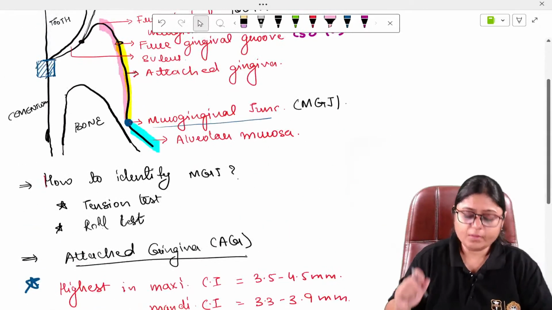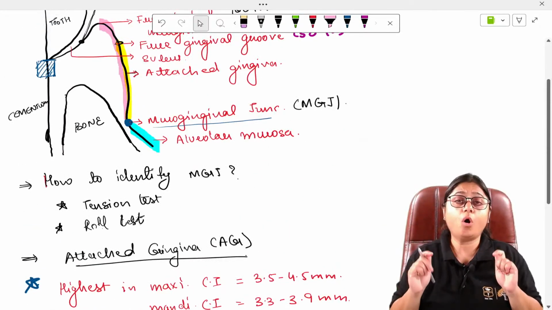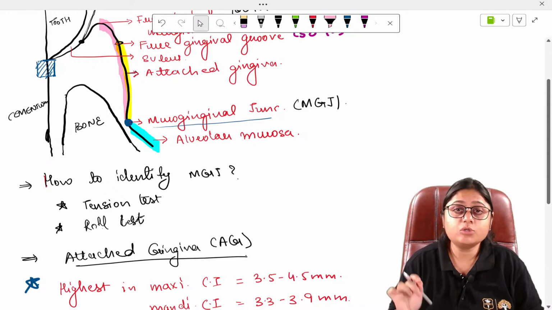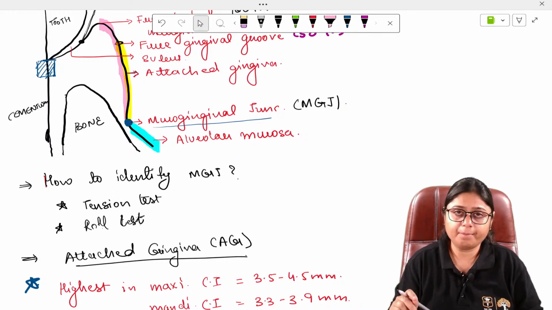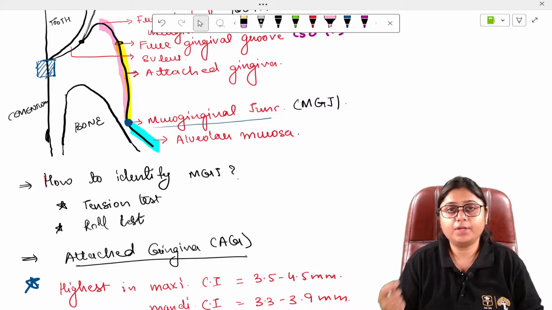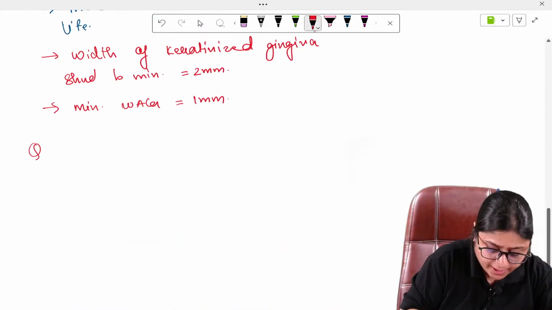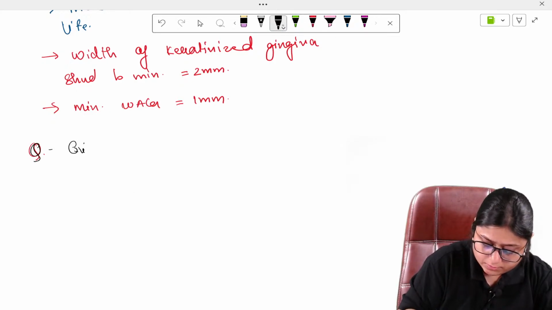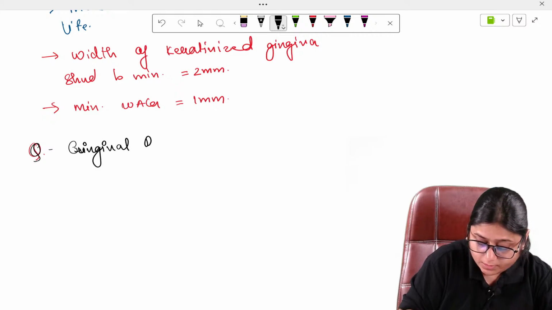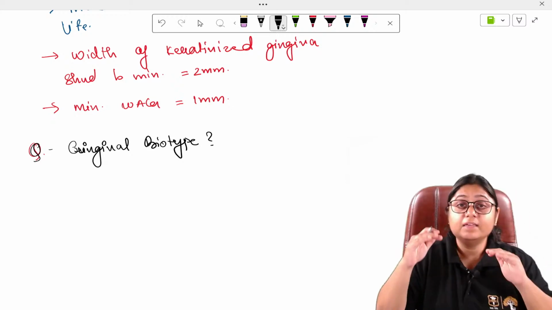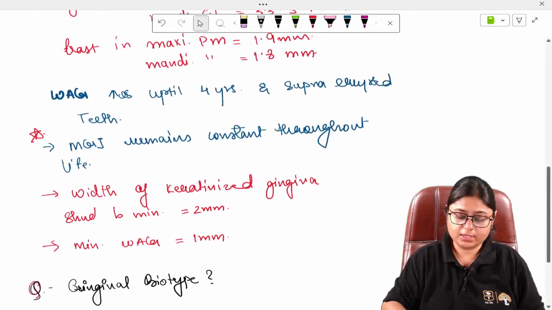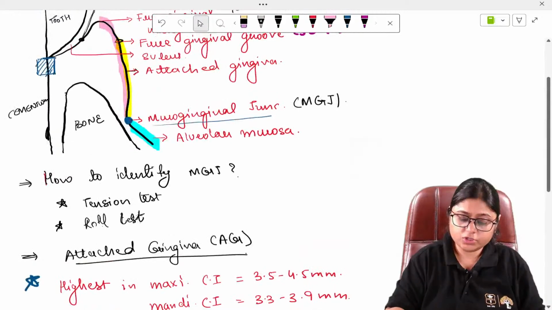Now, there is one common question which is asked on gingival biotype. What is gingival biotype? Gingival biotype is the thickness of the gingiva.